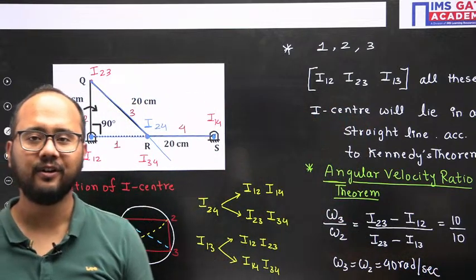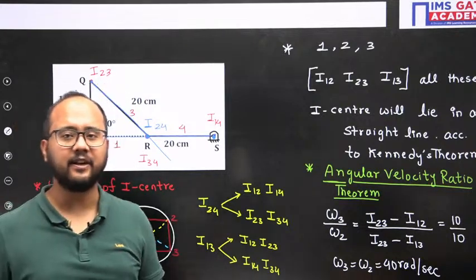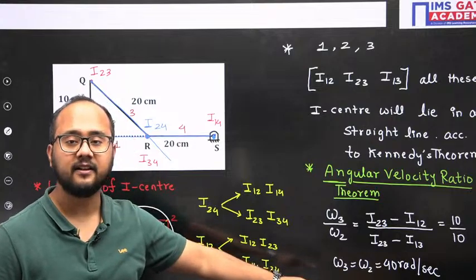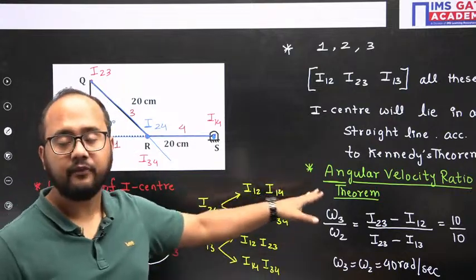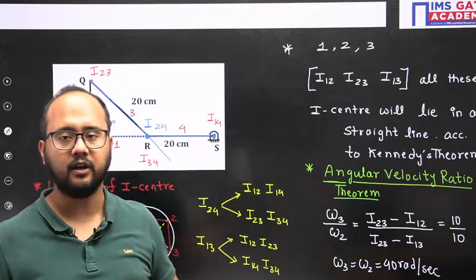Yes or no? Is that clear? Tell me, everyone. So the answer is 40 radian per second. So with the help of the angular velocity ratio theorem, the question becomes very easy. I'm telling you this point.